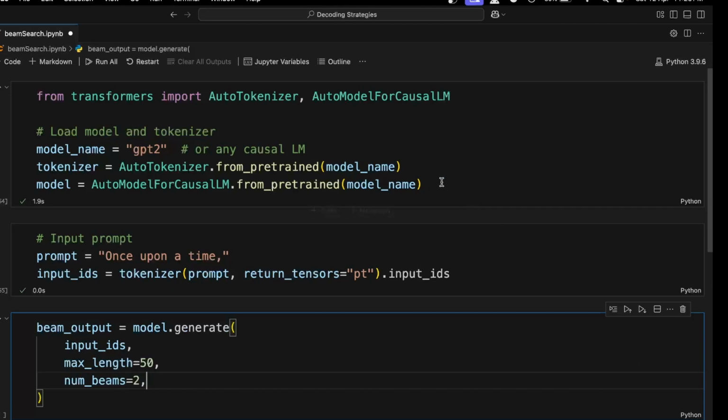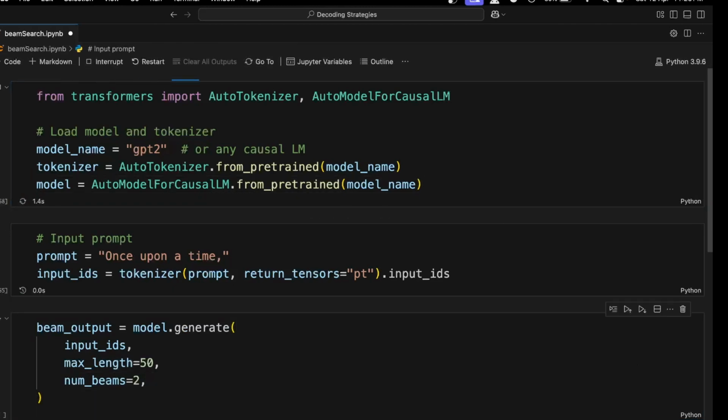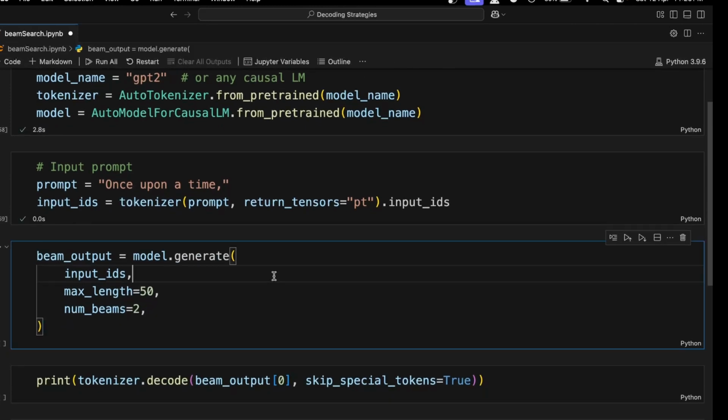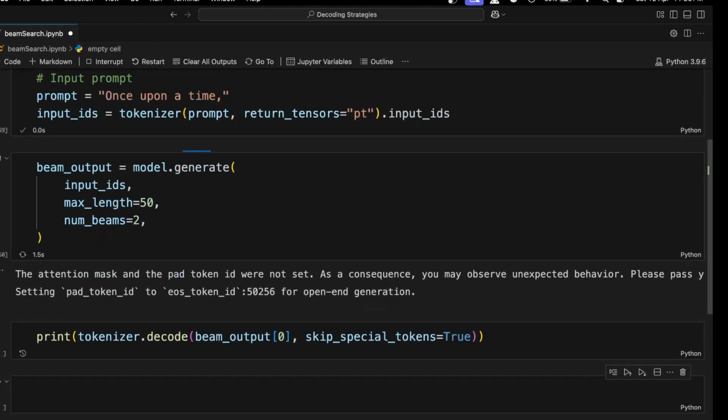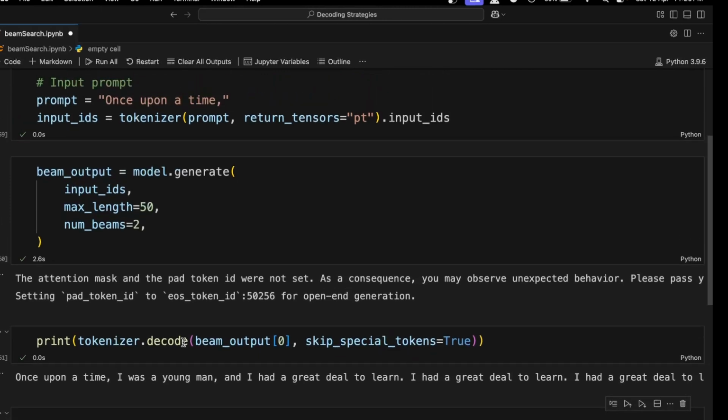Let's understand beam search through code. So we'll load our model and tokenizer and tokenize the prompt. Now in model.generate we have introduced number of beams as 2. Let's run this and see our output. "Once upon a time I was a young man." So now it has chosen "I" out of the 2 parallel tracks.